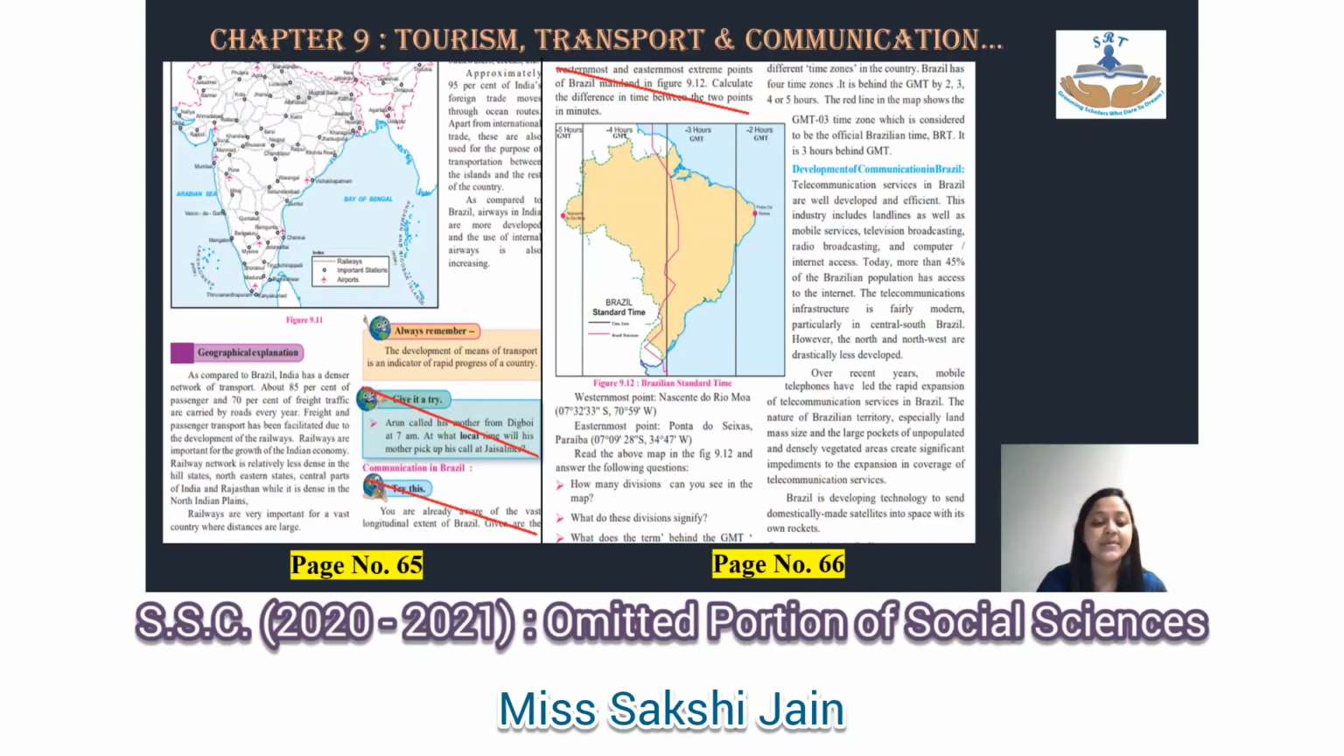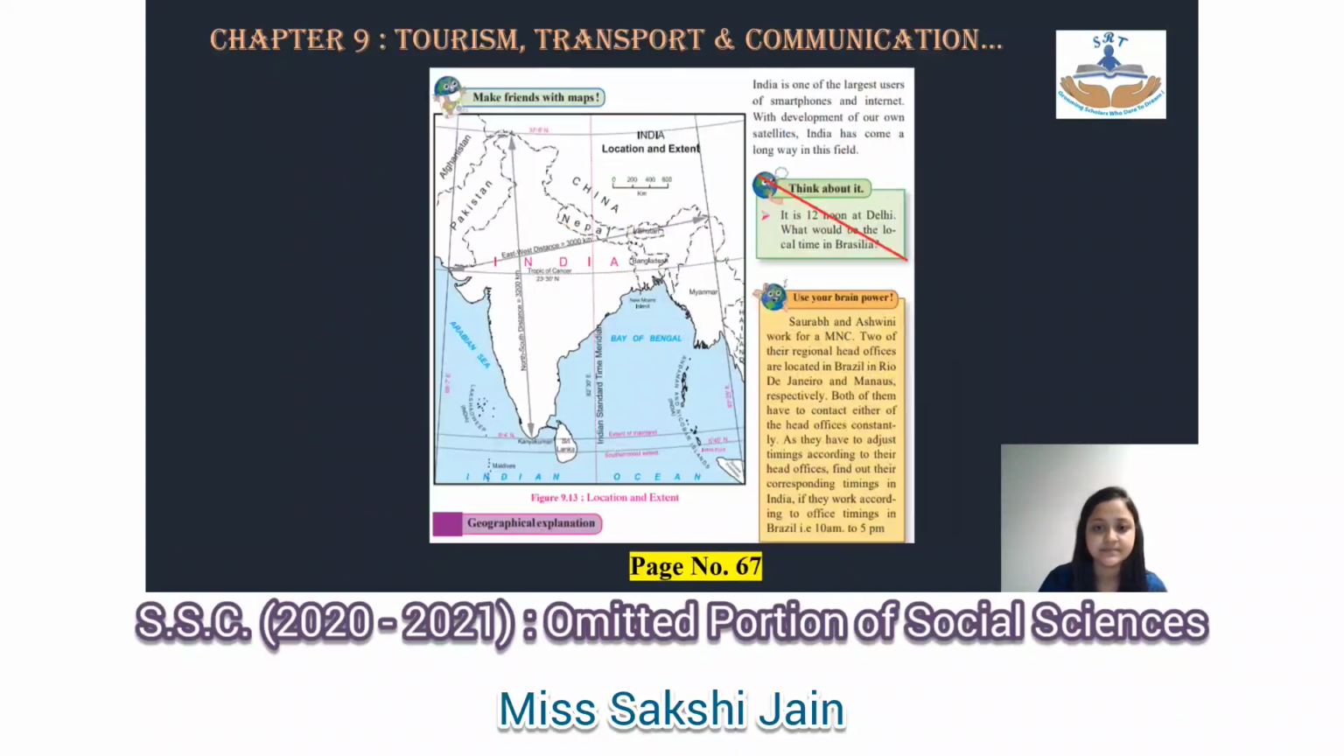We continue with chapter number 9 on page number 65. You have give it a try, so that is cancelled, and below that you have try this, that is also cancelled for you all, and that try this is getting continued on page number 66 towards the start, so that also is cancelled till the word in minutes. Okay, moving to page number 67, think about it, there's just one question which is given, so that question is also cancelled for you all.